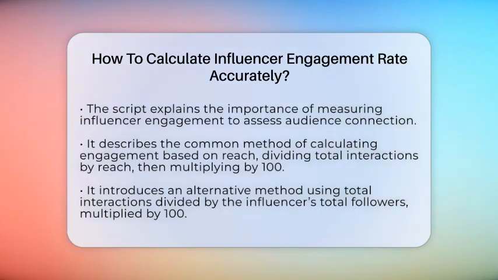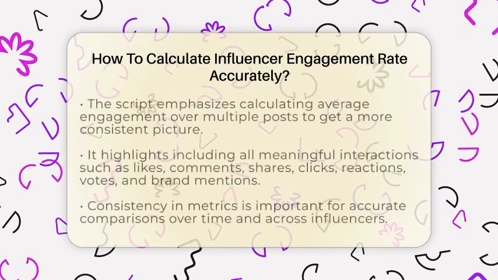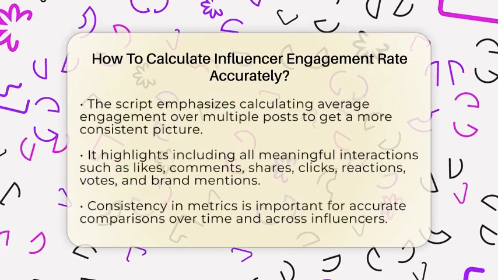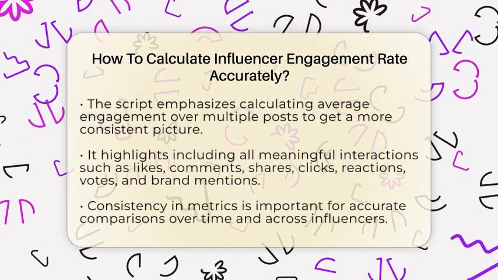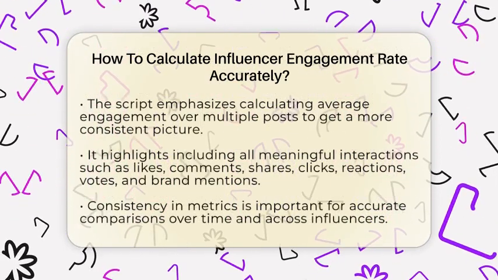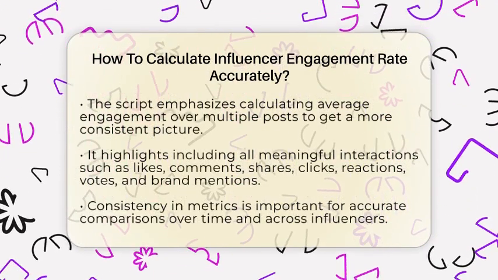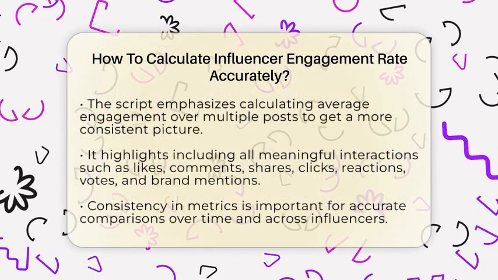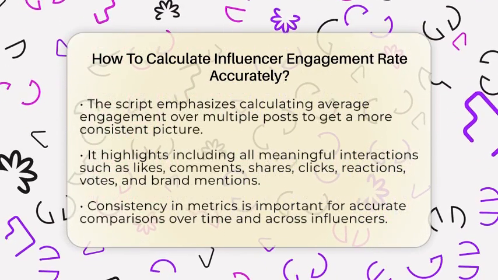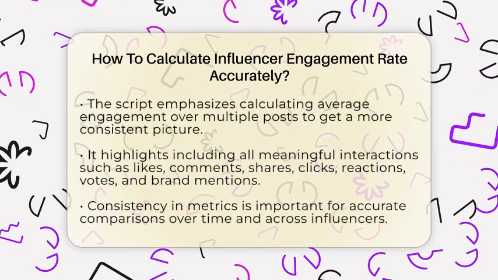To do this, you take the total number of interactions on a post, like likes, comments, shares, and clicks, and divide that by the reach of the post. Then multiply by 100 to get a percentage. This tells you what portion of the audience actually engaged with the content they saw. It's a good way to understand true audience involvement, especially when you want to see how well the influencer's content